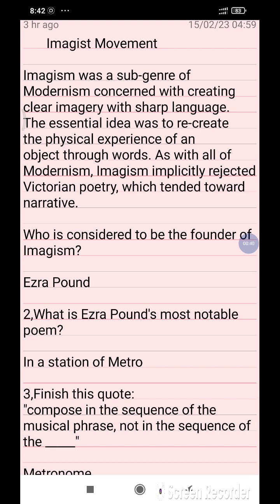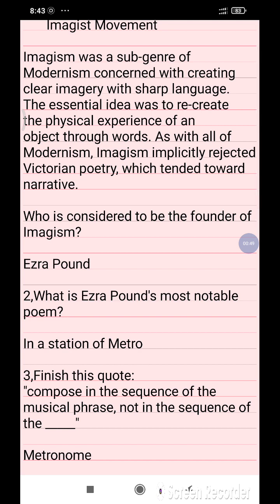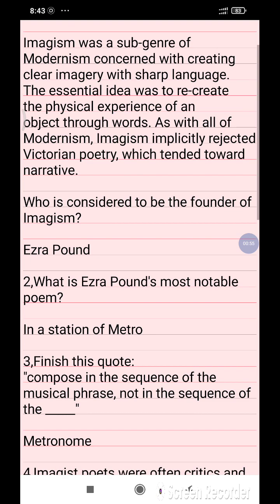So basically, Imagism was a subgenre of modernism concerned with creating clear imagery with sharp language. The essential idea was to recreate the physical experience of an object through words. As with all modernism, Imagists implicitly rejected Victorian poetry, which trended towards the narrative.